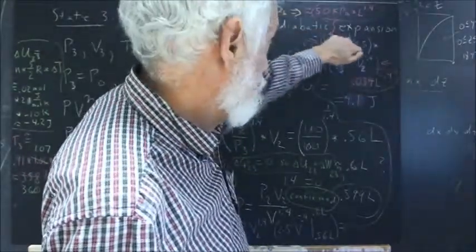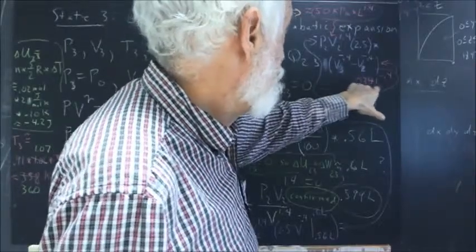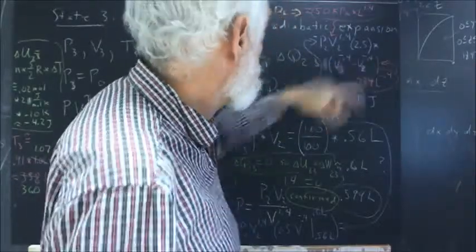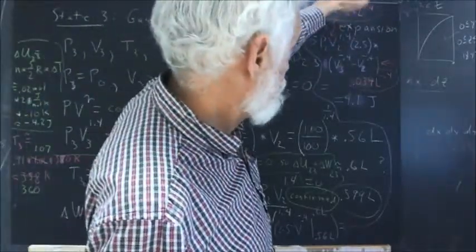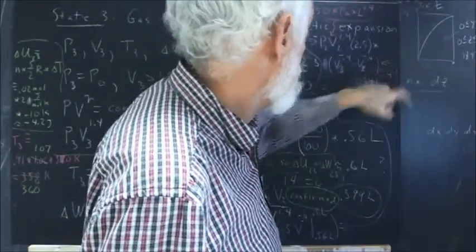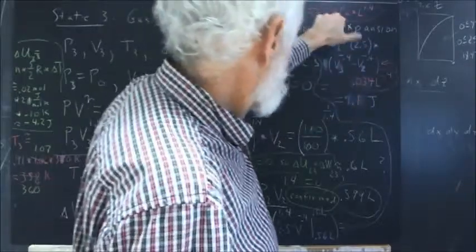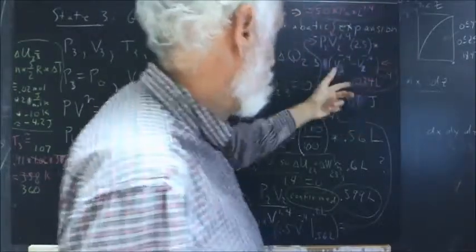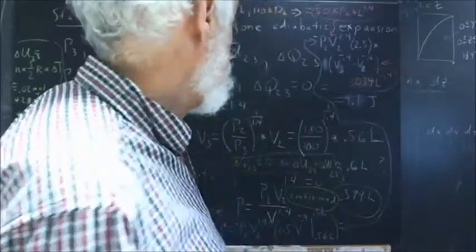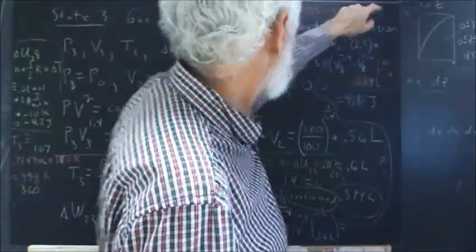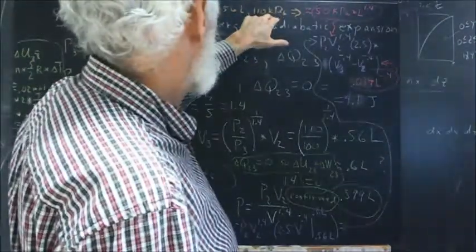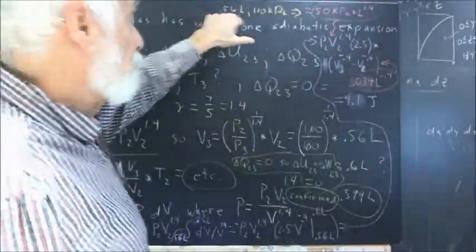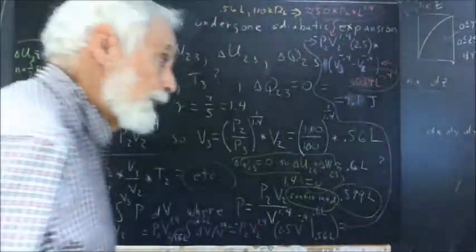Just plugging in the V3 and the V2, we get 0.034 liters to the negative 1.4 out of these numbers. And the P2V2 to the 1.4 is going to be 50 kilopascals times liters to the 1.4. When you multiply liters to the 1.4 by liters to the negative 0.4, you get liters. You get the kilopascals here. Kilopascals times liters is joules, so this calculation comes out in joules. And we got the 50 kilopascal liters to the 1.4 just from the fact that V2 is 0.56 liters and P2 is 100 kilopascals.